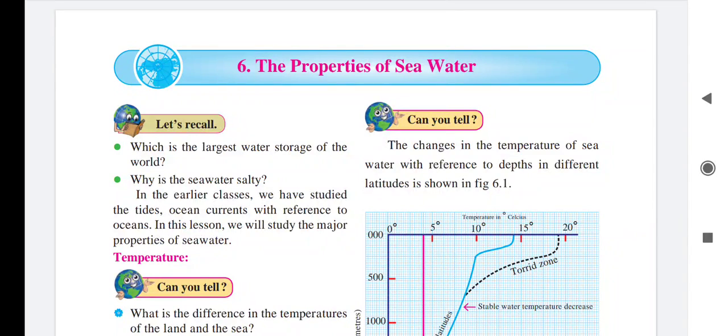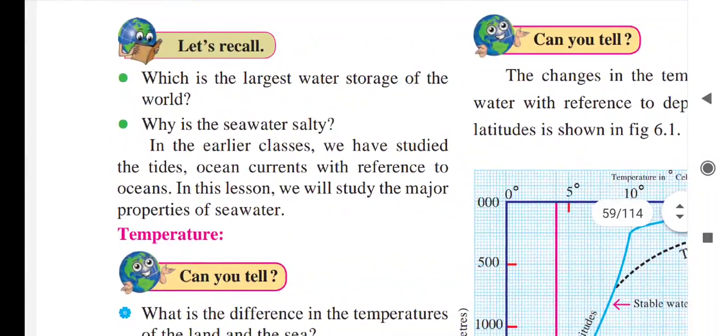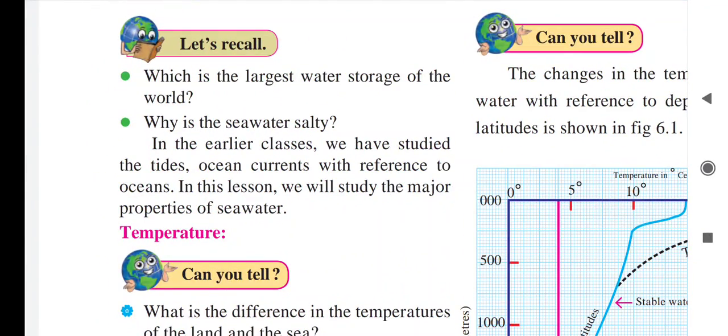Hello everybody. Today we are going to study the 6th chapter of 9th standard geography, that is properties of the seawater. So we will start this. Let's recall which is the largest water storage of the world. So the answer is ocean, because in the ocean we can find the largest storage of water.